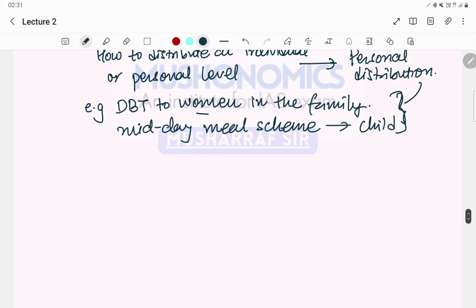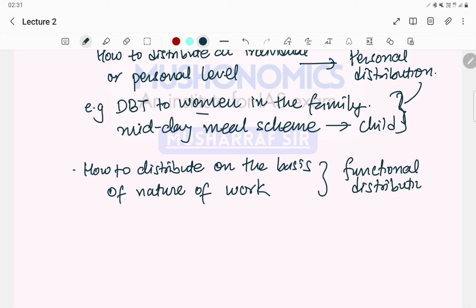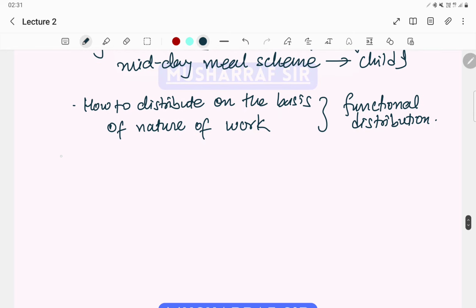But when we talk about functional distribution, that is how to distribute on the basis of nature of work. When we talk about this, it is known as functional distribution. What do we understand by this?